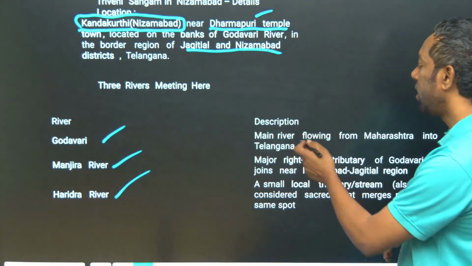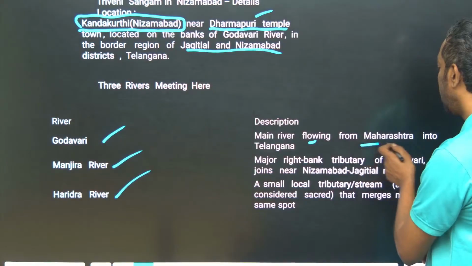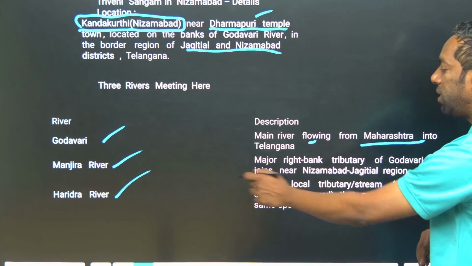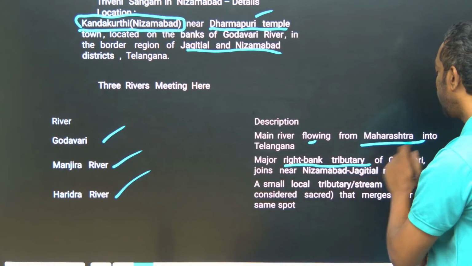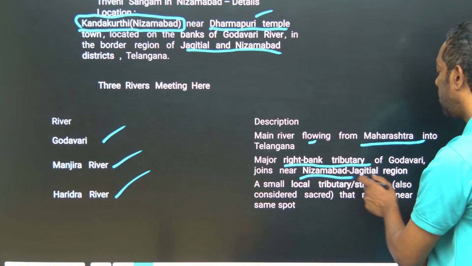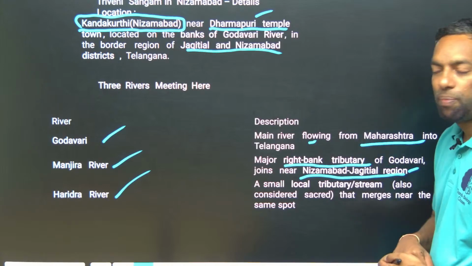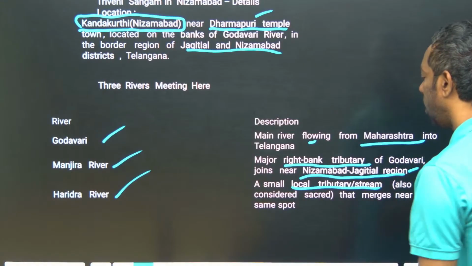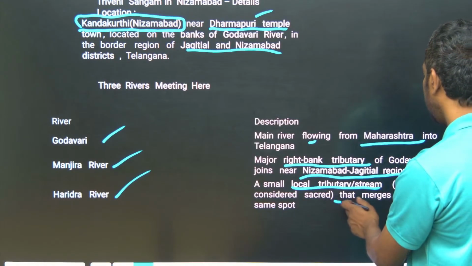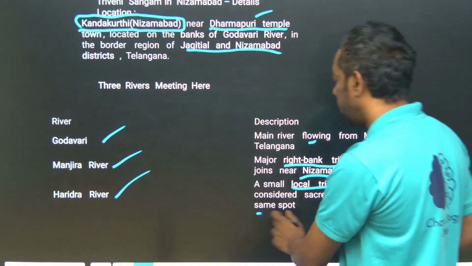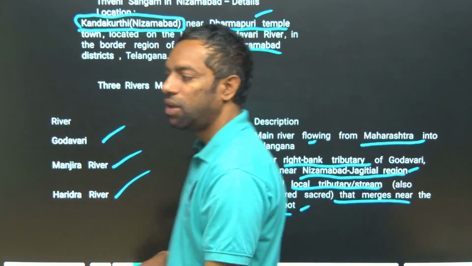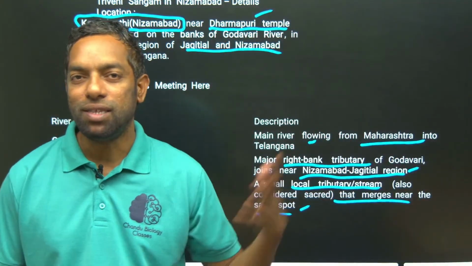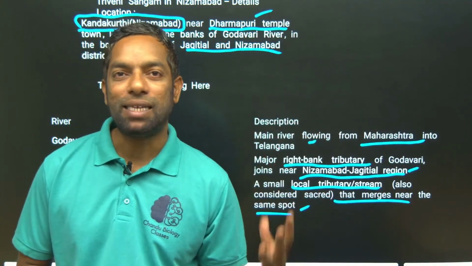Godavari is the main river of Telangana, coming from Maharashtra. And Manjira is the right bank tributary of the Godavari, flowing through the Nizamabad and Jagityal region. And Haridra is a small local tributary stream that merges near the same spot. This is the Triveni Sangamam where Nizamabad is located. The place is Kandakurti. This is the most important for the exam point of view, guys.